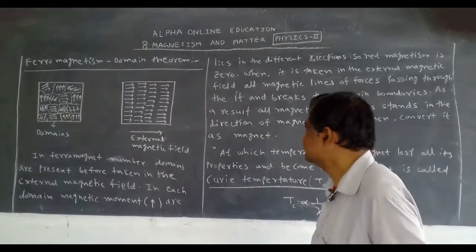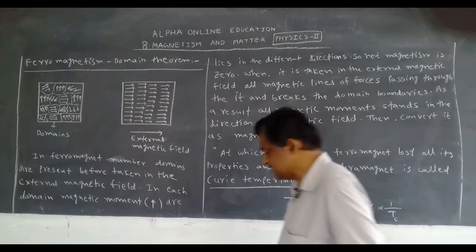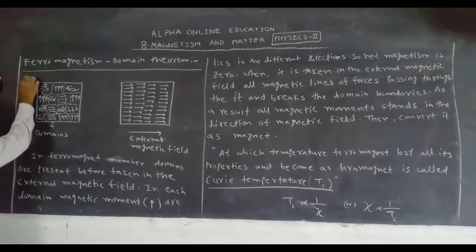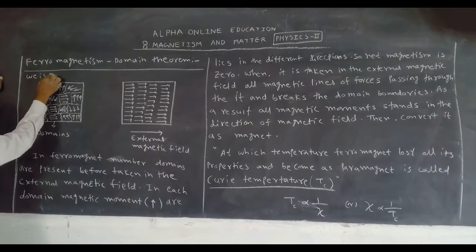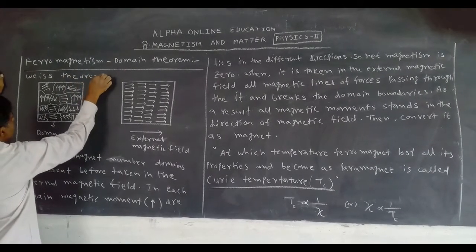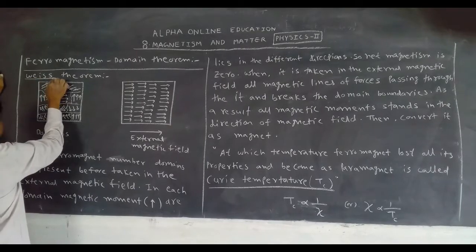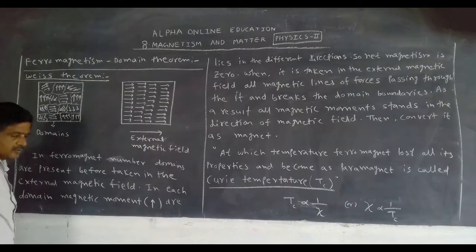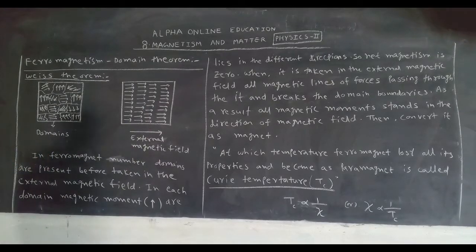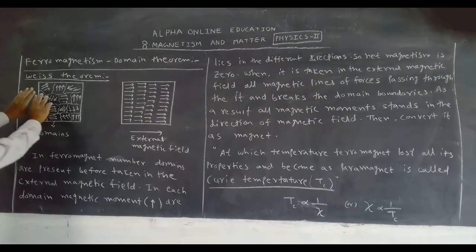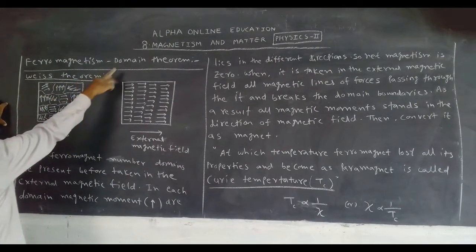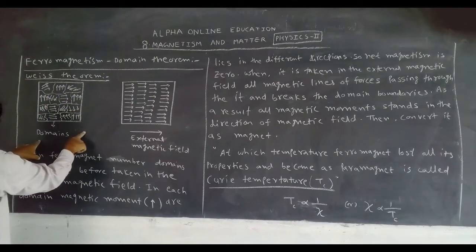domain theory. The domain theory was suggested by the scientist Weiss: Weiss theorem or domain theorem. This clearly explains ferromagnetism. Now, what is the domain theorem? Let us take this as one of the ferromagnets. As per the Weiss theorem or domain theorem, this is the ferromagnet.